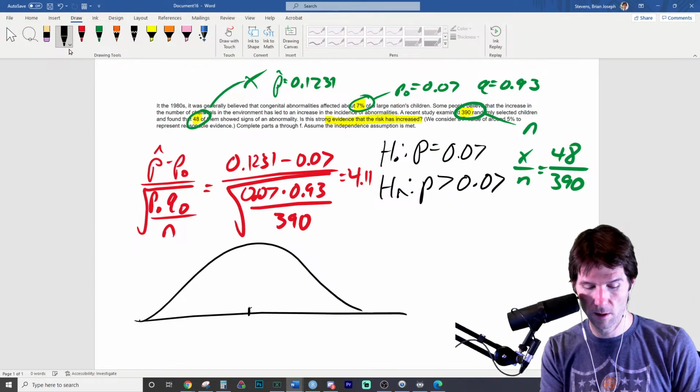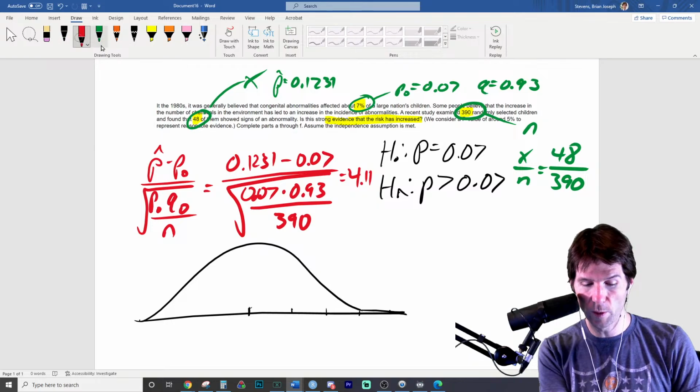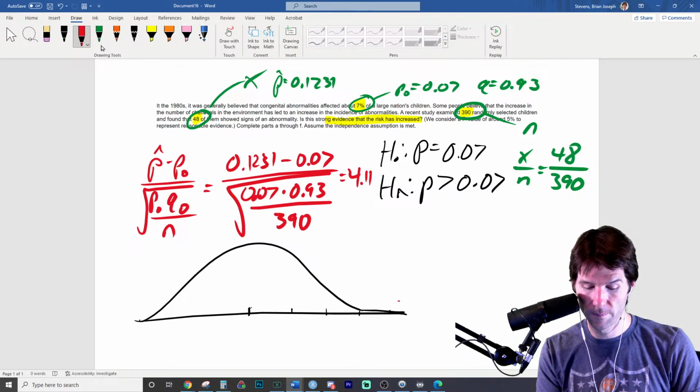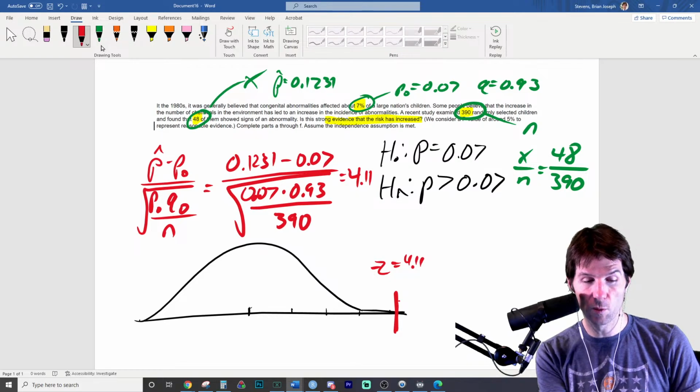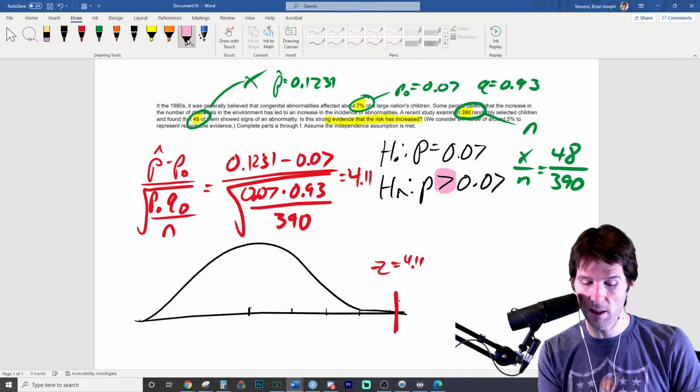It's going to look 1, 2, 3, 4. And so we landed right here at a z-score equal to 4.11. Now we're going to shade to the right of this because it points to the right. We did a greater than.